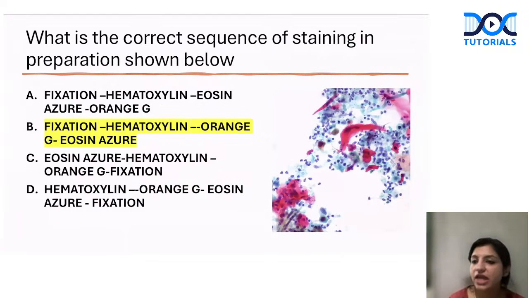Okay. So next set of questions. Basically, I try to add new questions so that you know what all questions can be asked. Look at this question. What is the correct sequence of staining in the preparation shown below? This is your Papanicolaou stain, guys. The orangish reddish cells which you see here are keratinized squamous cells. So this is a case of well-differentiated squamous cell carcinoma because you're seeing orangeophilic cells here.